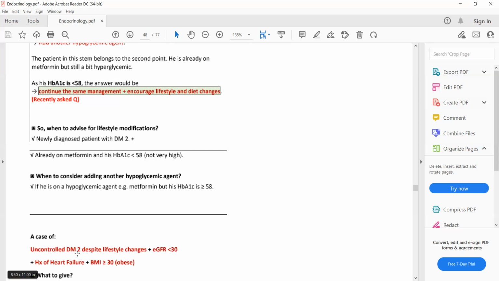His GFR is less than 30. Which two groups are contraindicated if the GFR is less than 30? Who will answer this one?